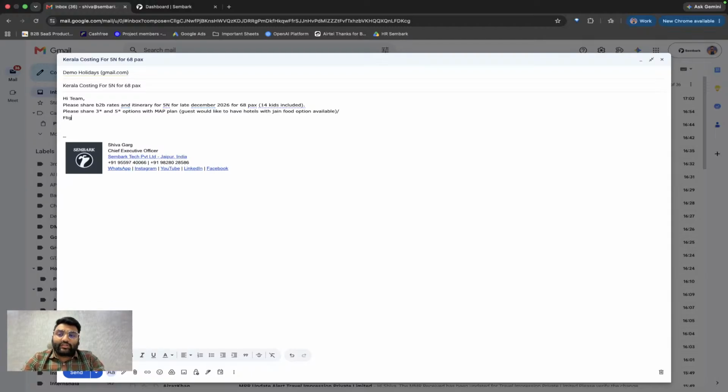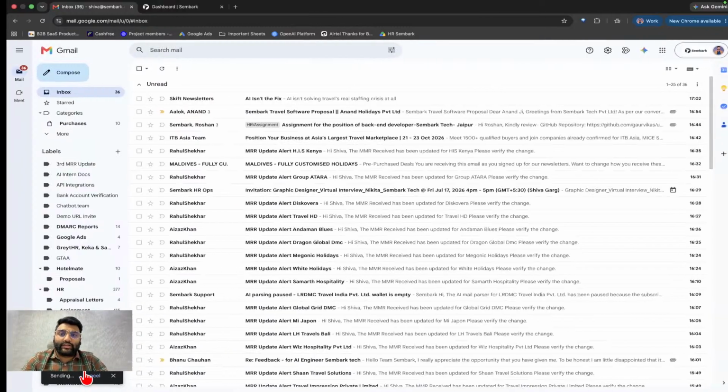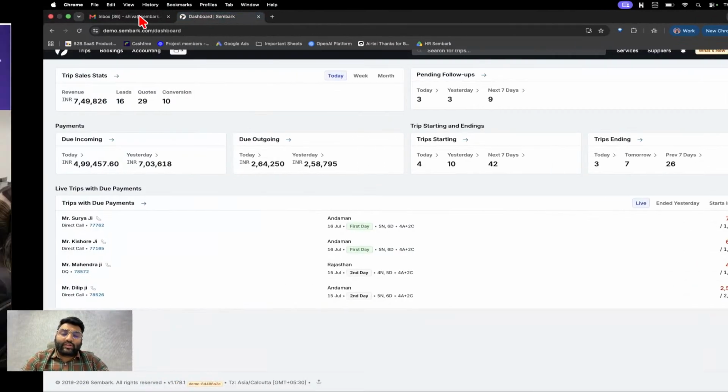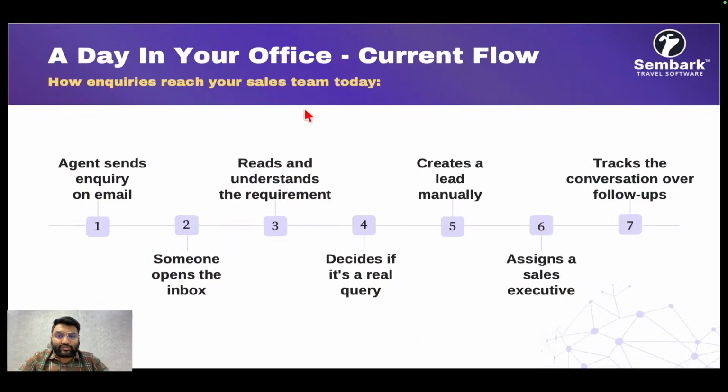Flights are already booked. Generally, B2B inquiries don't contain guest details, but I'm just showing you the capabilities. Virat Kohli, guest phone number, and I'm putting some random number. I'm removing everything from my signature. So this is an email which our agent sends to your DMC. Now, let's wait for a couple of seconds and let AI do this magic.